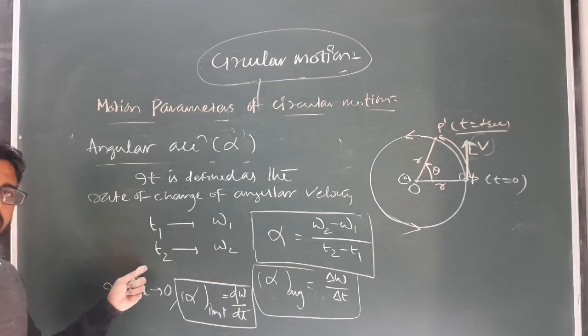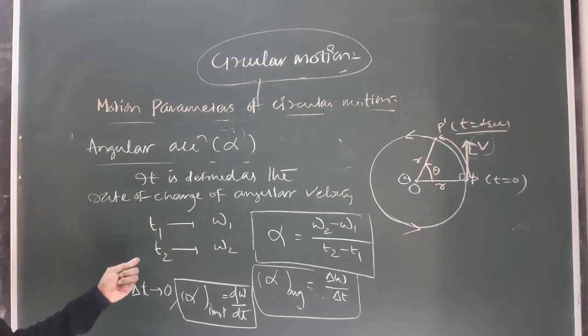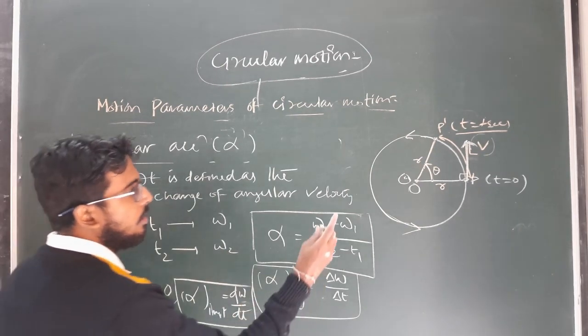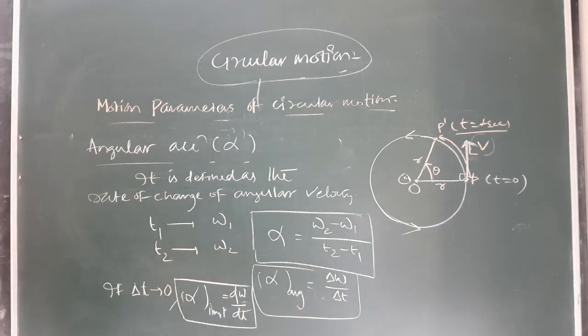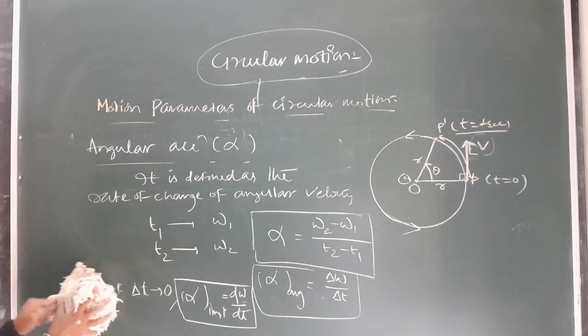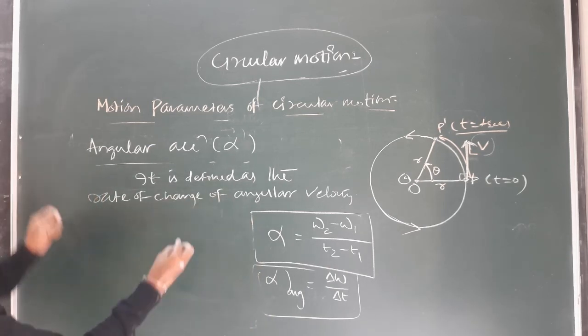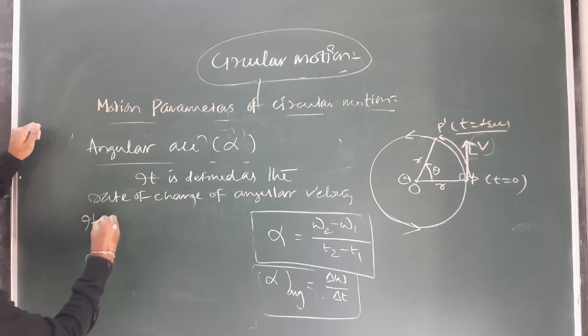Clear? It is again a vector quantity, or an axial vector, whose direction is the same as that of the change in omega, along the direction of change in angular velocity. It's a vector quantity.